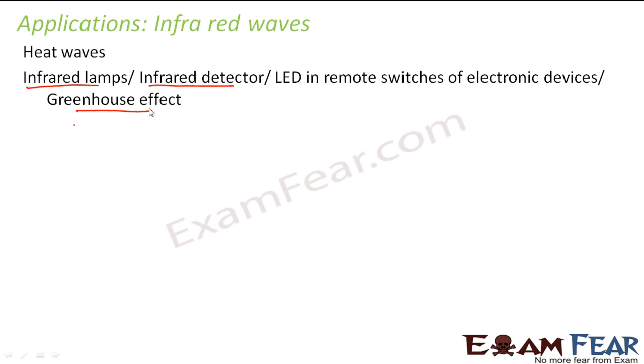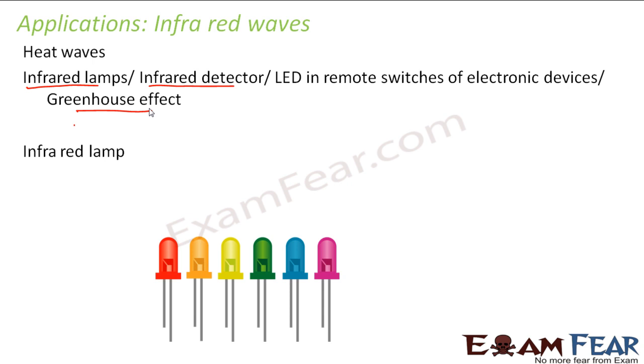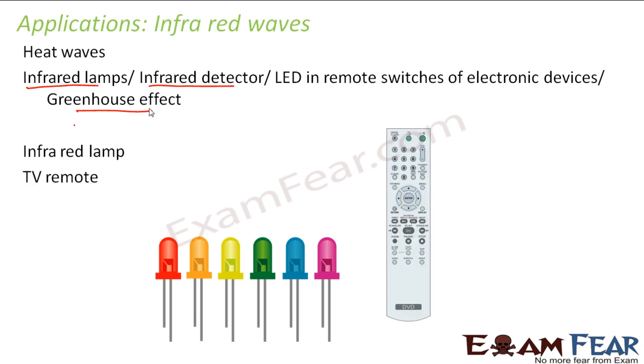They are also used in LED, that is the light emitting diodes, which in turn is used in many of the remote switches of electronic devices. For example, your television remote. Suppose your television is in your living room, you take the remote to your bedroom and try to switch it on, you will see that it is not getting switched on. That's because the signal is not getting received by your television. But when you go in front of your television and you switch it on with the remote, the television is switched on. That's because of the LED.